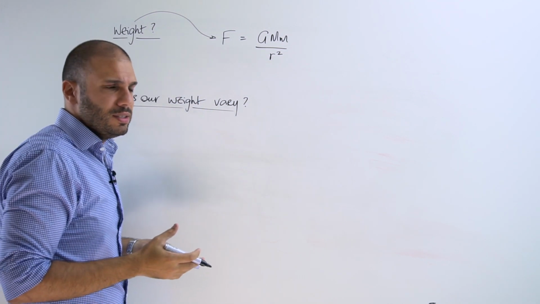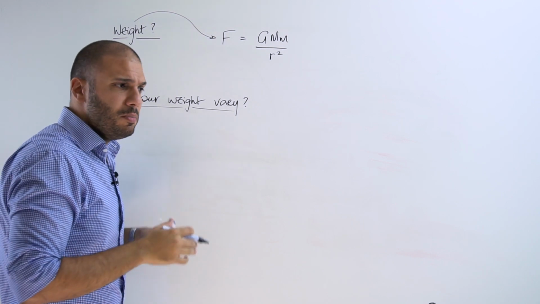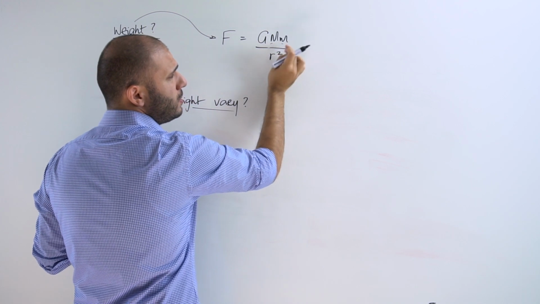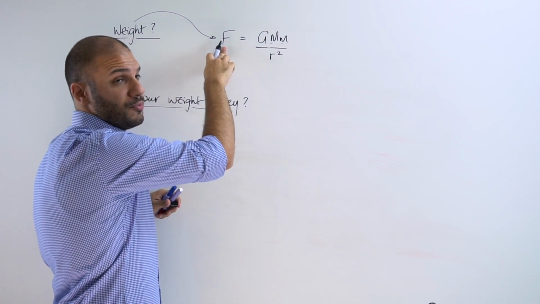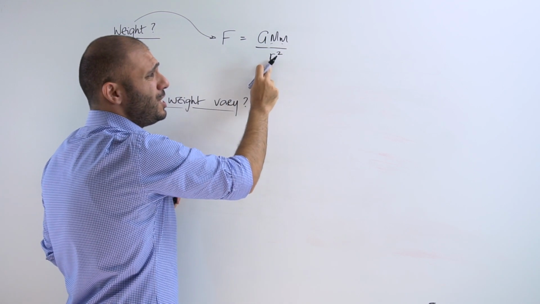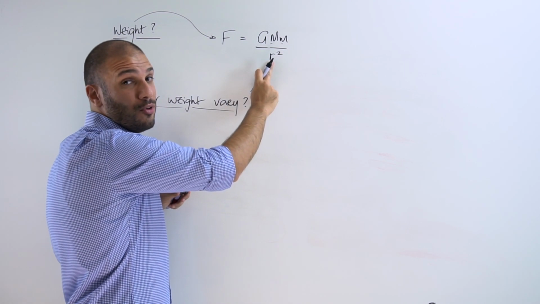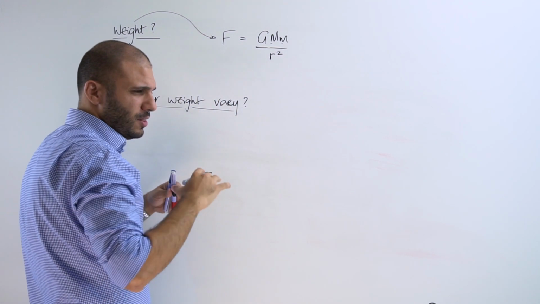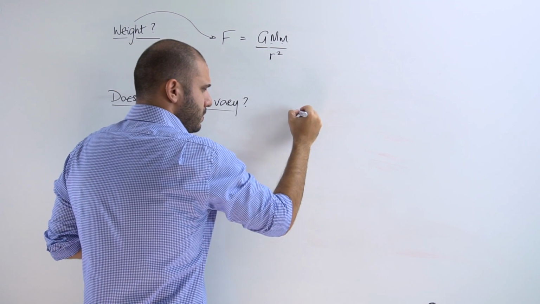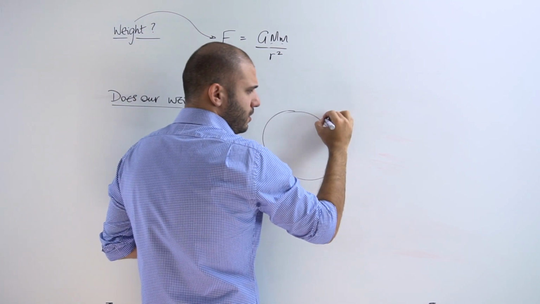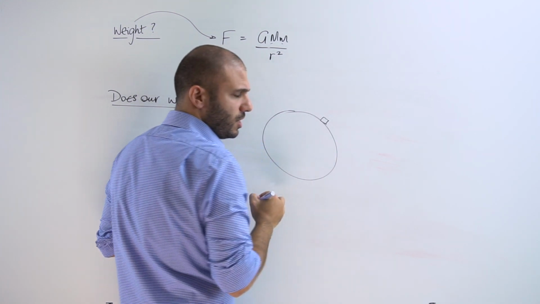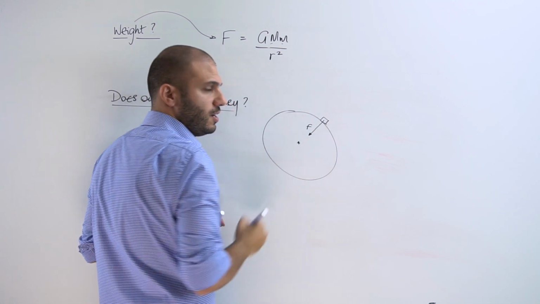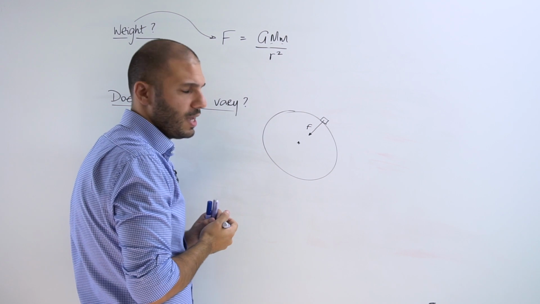Does our weight vary? Yes, it does, because any change in the mass of either one will cause a change in this force, which is the weight, and any change in our position away from the other mass will cause a change in force. So let's start off with the most basic. If we've got Earth and we are at the surface of Earth, then we're going to experience a force towards the center of Earth, which we generally refer to as the weight.